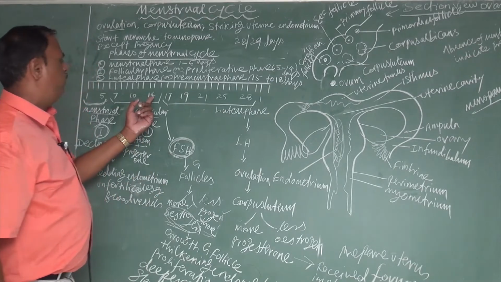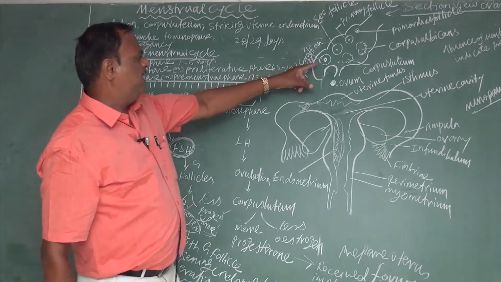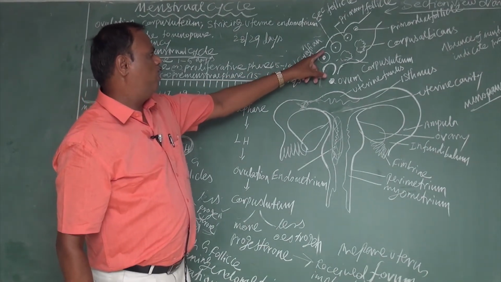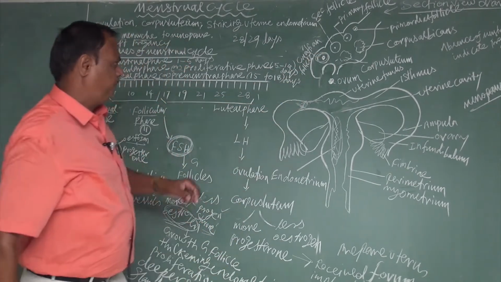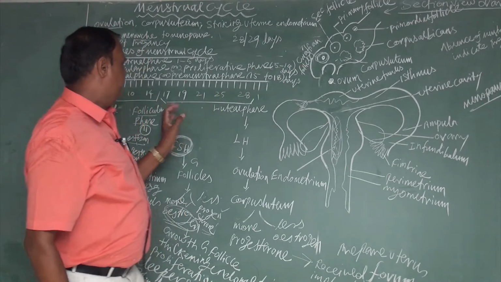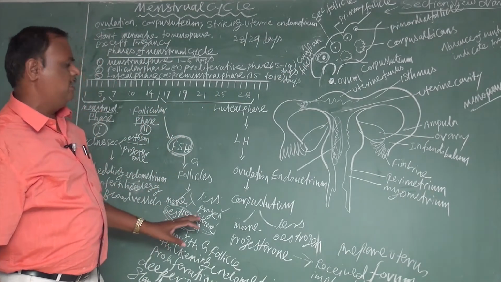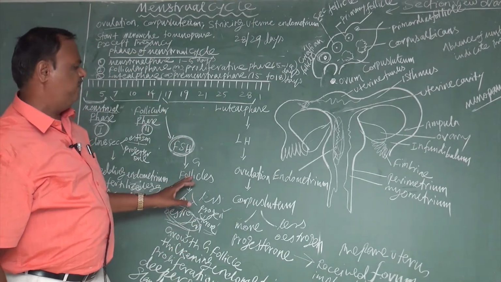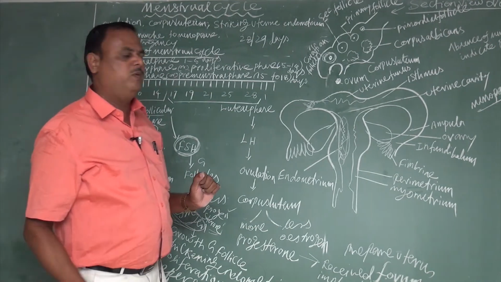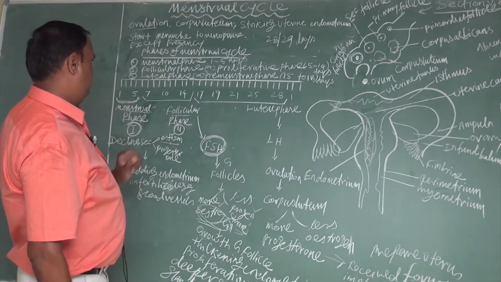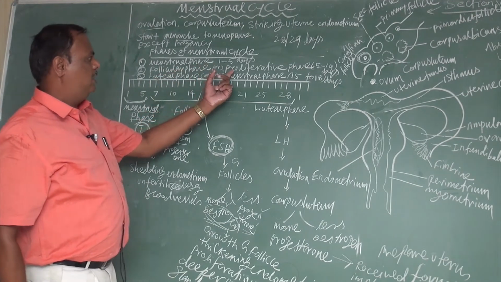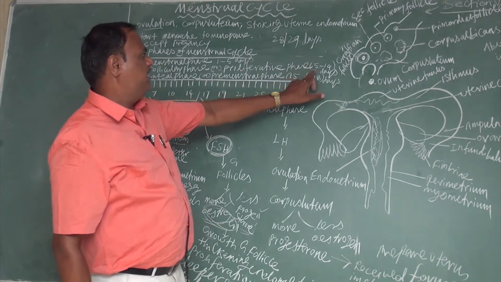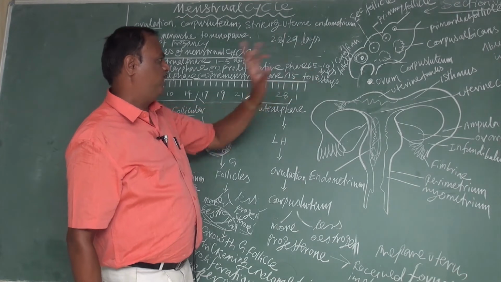By the end of the 14th day, the Graafian follicles are pushed up to the ovary surface, and the secretion of estrogen and progesterone and the function of FSH completely stop. That is called the follicular phase. The follicular phase is the second phase of the menstrual cycle, also called the proliferative phase. Mostly it takes place between the 5th day and the 14th day.